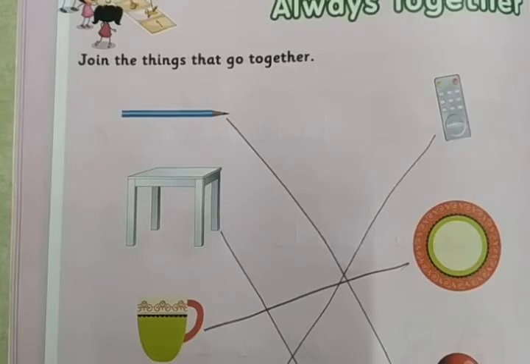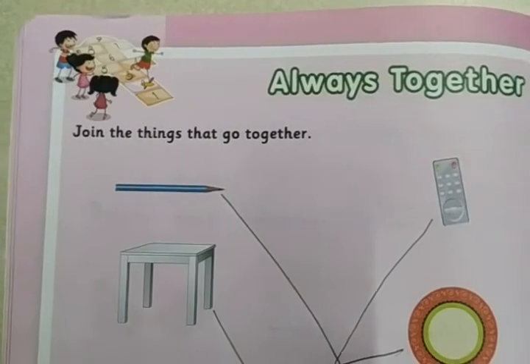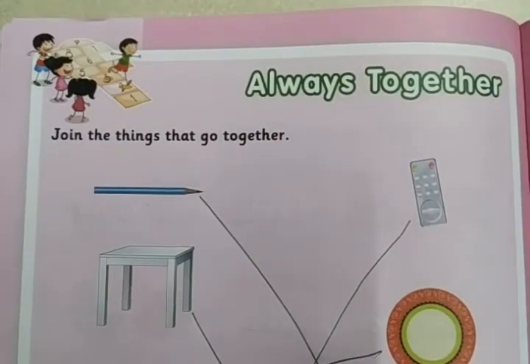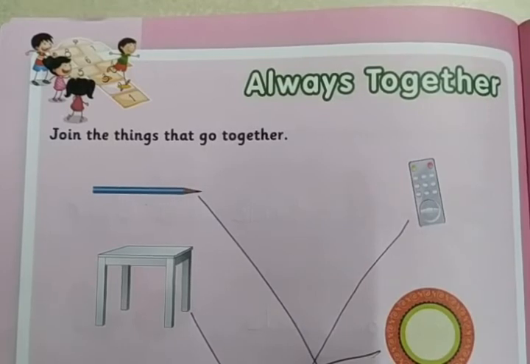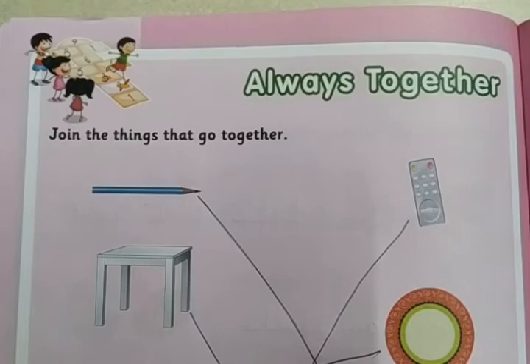So this activity provides you the skills of observation, identification, association, comparison, vocabulary building, and listening and speaking skills, and getting familiar with different types of colors, and understanding vocabulary like questions and answers.